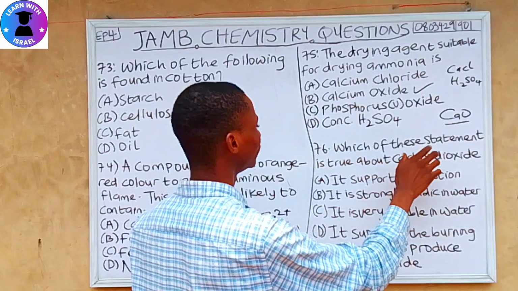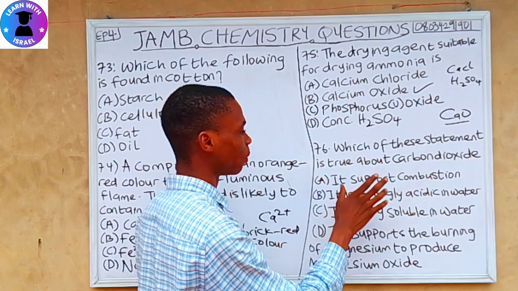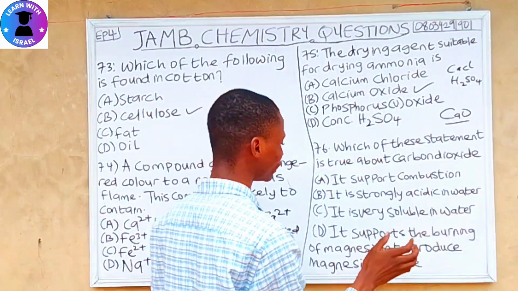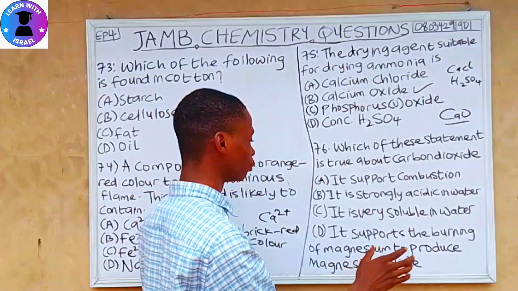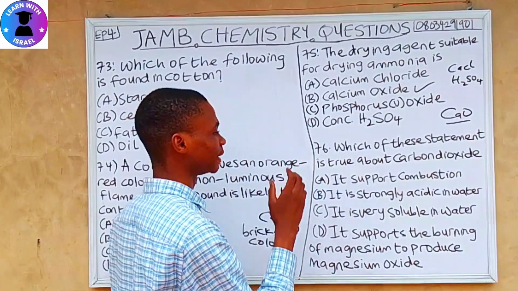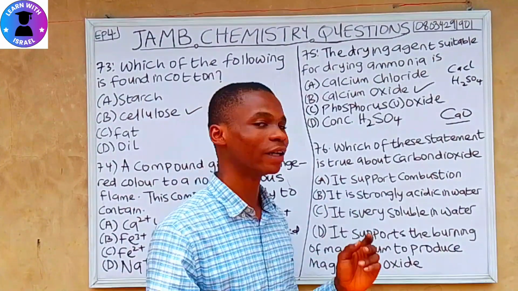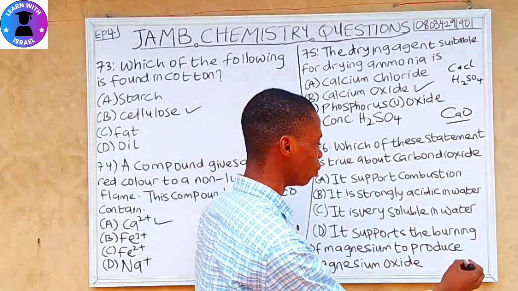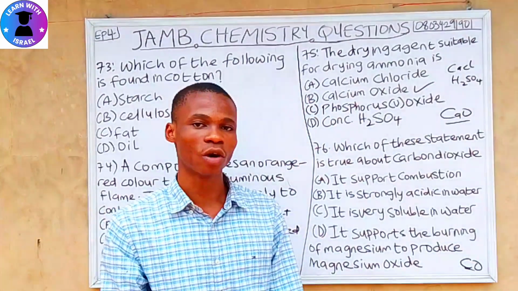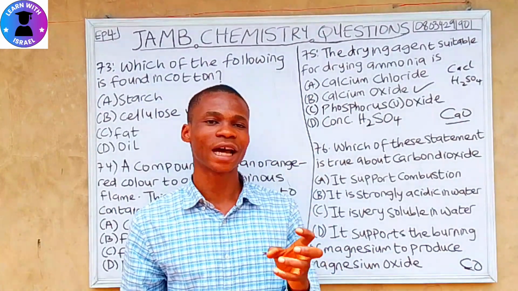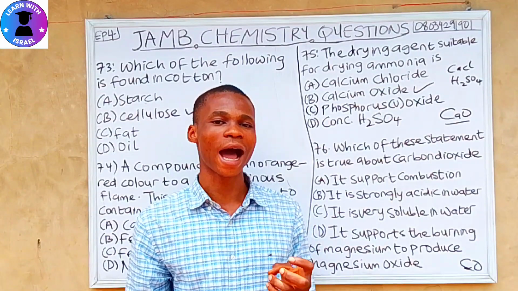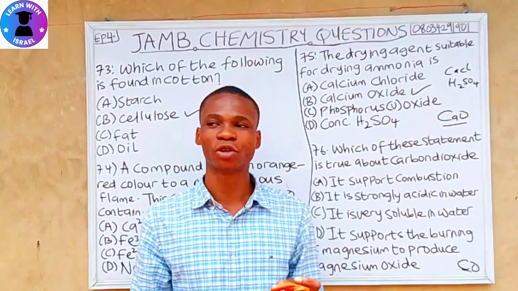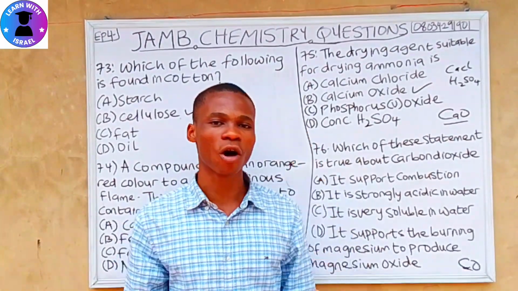Question 76. Which of these statements is true about carbon dioxide? A. It supports combustion. B. It is strongly acidic in water. C. It is very soluble in water. D. It supports the burning of magnesium to produce magnesium oxide. Let's start from option A. It supports combustion. That is wrong. Carbon dioxide does not support combustion. The one that comes out of the exhaust pipe of a motor car is carbon monoxide, CO, which comes from combustion.